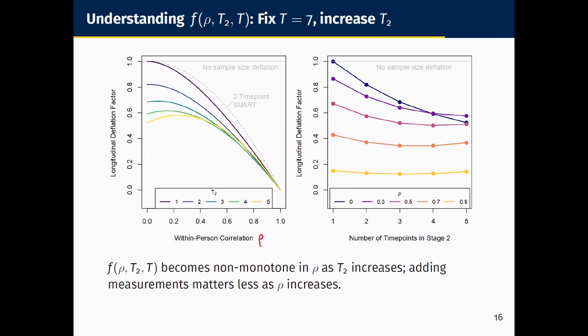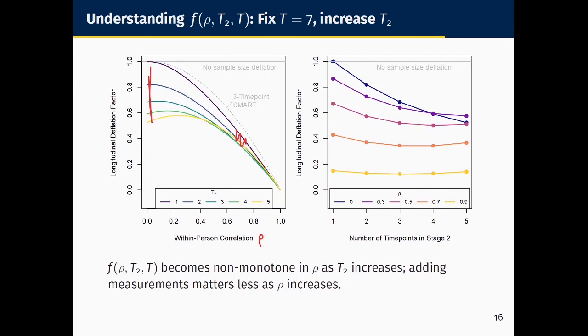So as we shift more measurements into the second stage, so as these trajectories get lighter and lighter, they're increasing T2, we can see noticeable drops in that deflation factor again, so more power for small rho. For larger values of rho, it stops mattering, right? All of those lines are sort of on top of each other. We can see that pattern more clearly in the plot on the right.